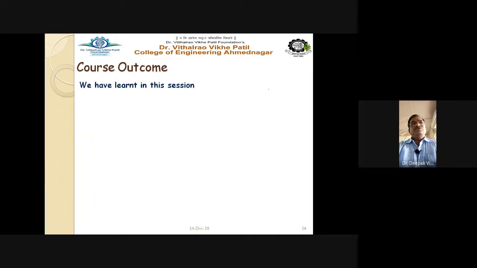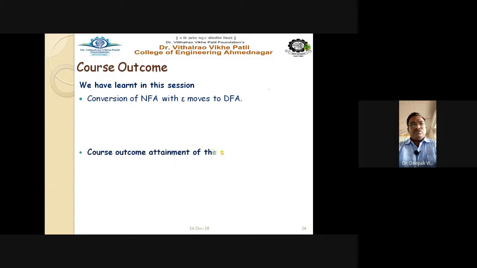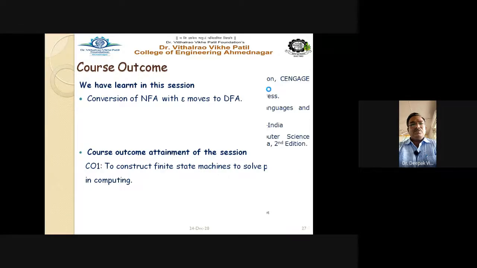So course outcome. In this particular session, we have learned the conversion of NFA with epsilon moves to the DFA, that is deterministic finite automata. The course outcome is to construct the finite state machine to solve the problems in computing.